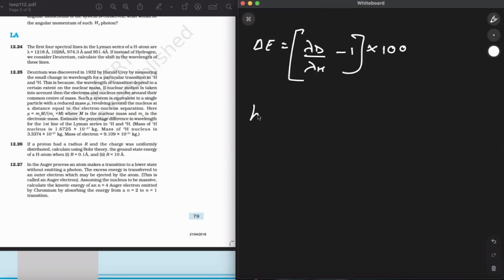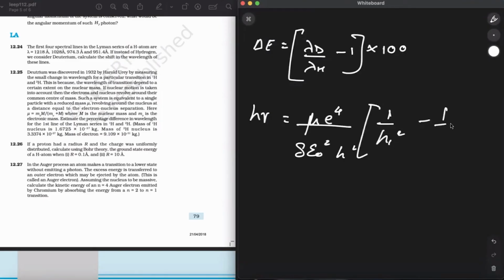Alright. So now h nu can be written as mu times e^4 whole divided by 8 epsilon naught square h square, times 1 upon n1 square minus 1 upon n2 square. So h nu we have.